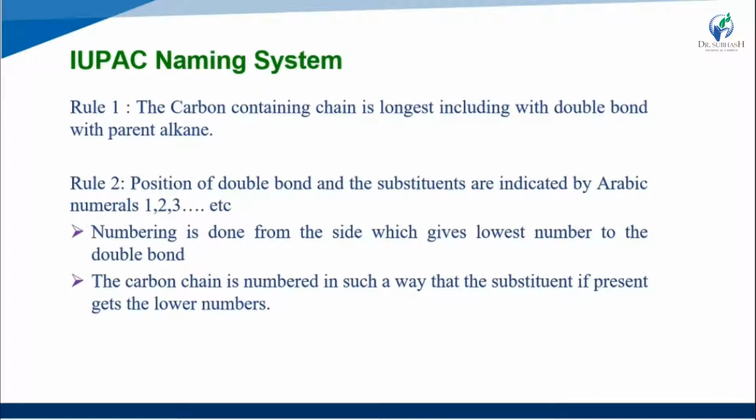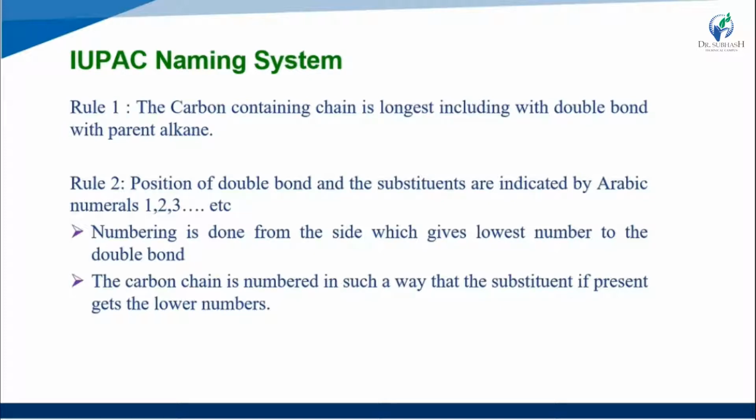Rule number 2: the position of the double bond and substituents are indicated by Arabic numerals like 1, 2, 3. Numbering is done from the side that gives the lowest number to the double bond.